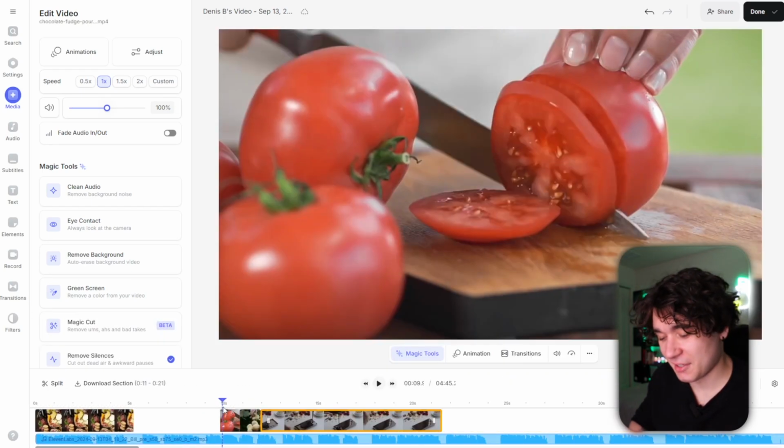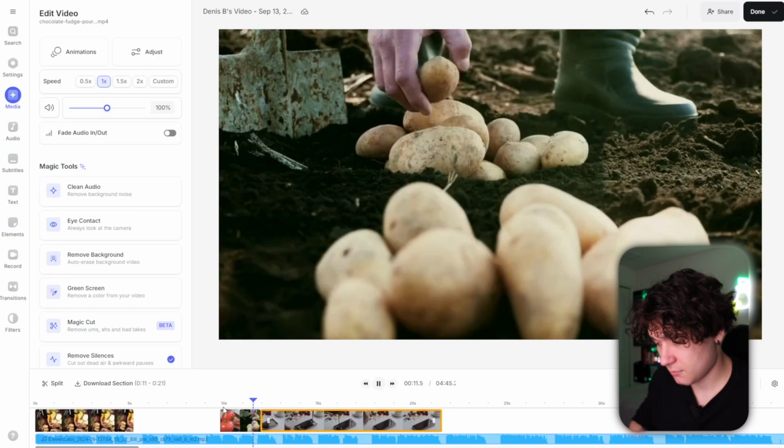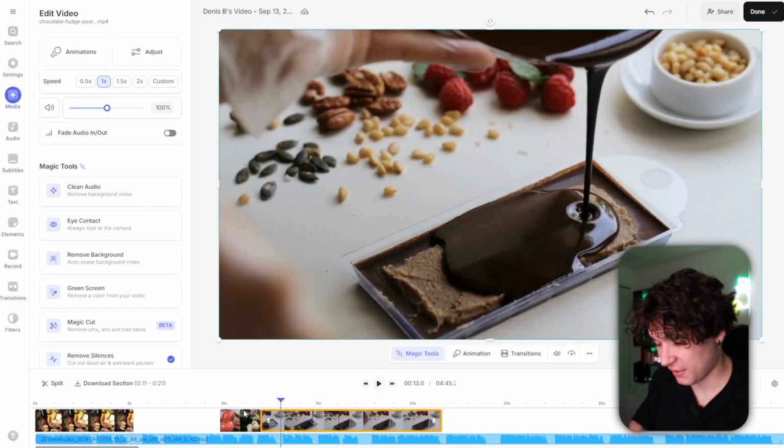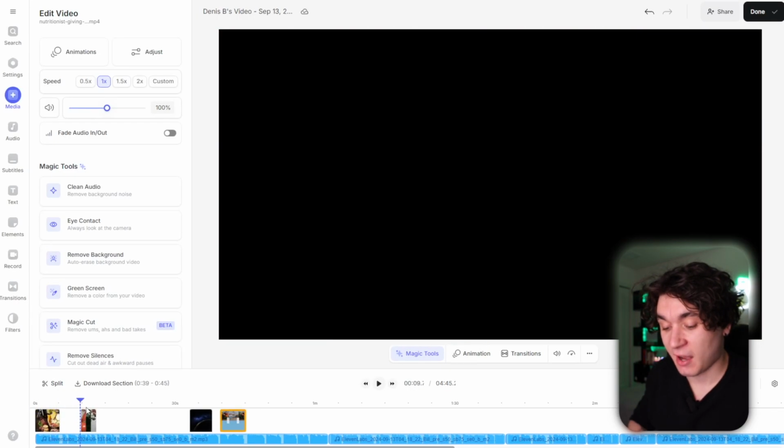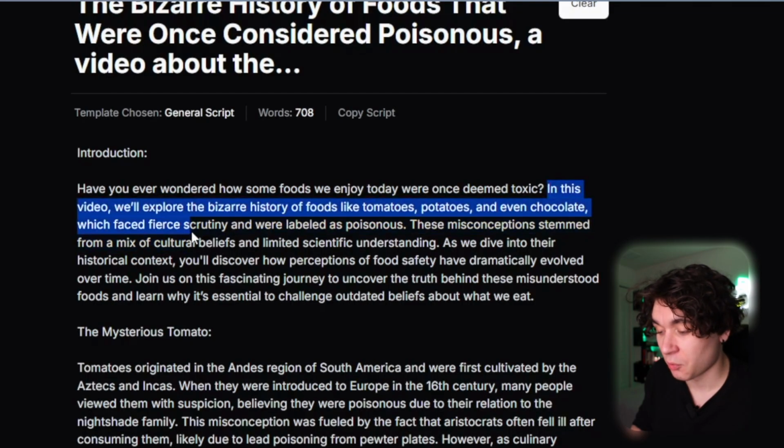Now let's see how that looks. Tomatoes, potatoes, and even chocolate. Perfect. So I went ahead and made sure to put stock videos where it makes sense in my script, but now we're gonna focus on the parts where we don't have any stock videos, and we're gonna switch back to Midjourney. So for example, I need a visual right now for this part of my script. In this video, we'll explore the bizarre history of foods like tomatoes, potatoes, and even chocolate.